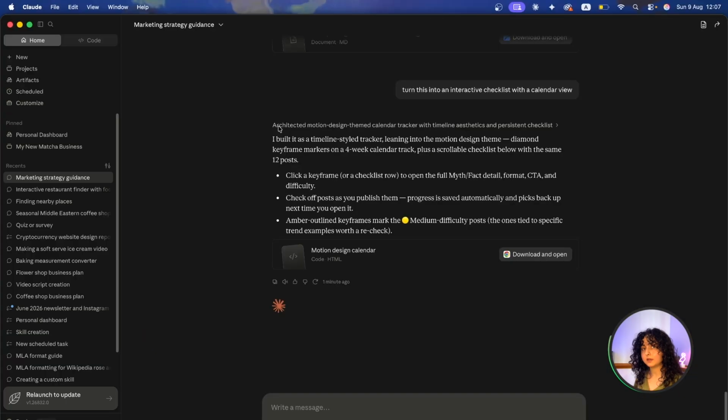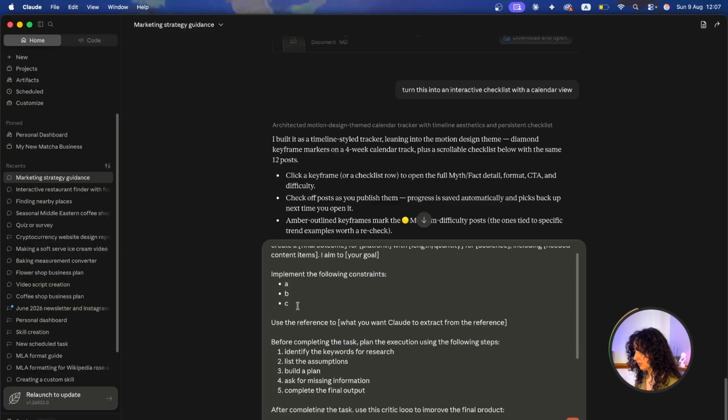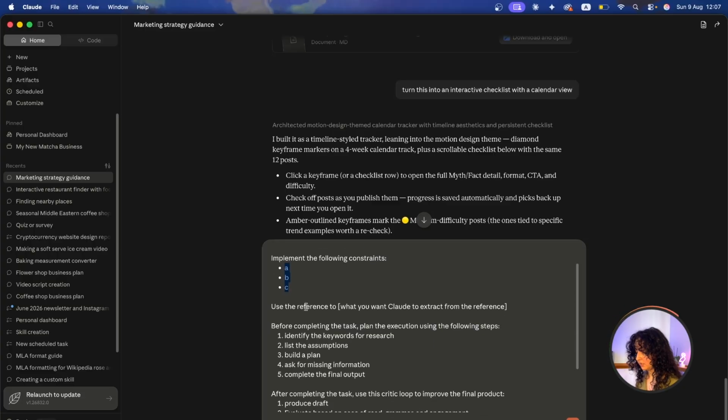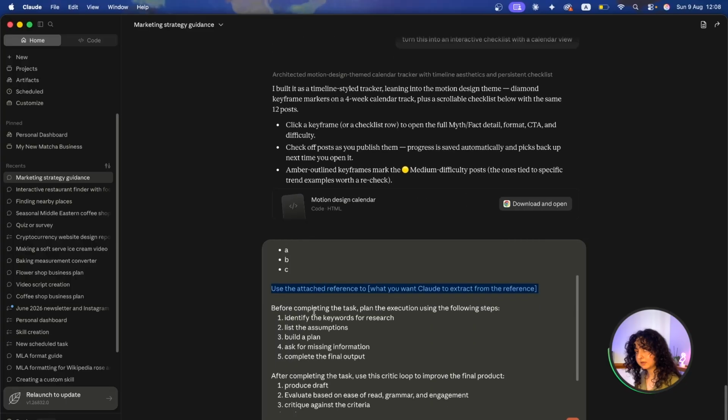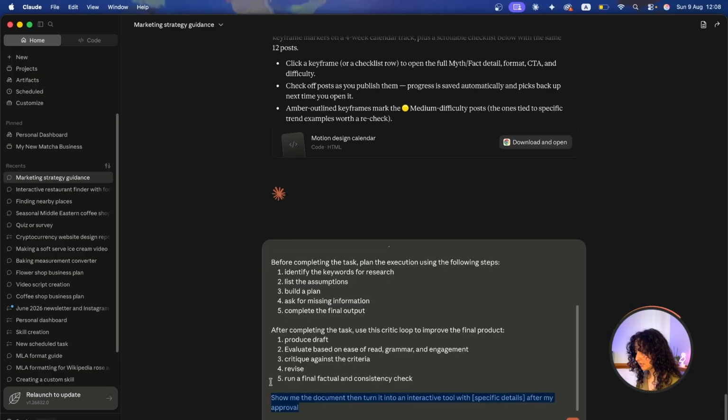Now to summarize all that we did, we can put everything in a master prompt, and that's going to look like this. So create whatever you want to do for this platform with the following length and quantity for your audience. Include whatever you need that are specific and your aim. You can put your constraints right here, and then you could use a reference. This is going to be added with a plus. It could be a PDF, a picture, a link, anything that you want. We can use some references here with this section and then the checklist for before and after completing the task. And finally, it can show you the document and then turn it into that interactive tool once you approve.